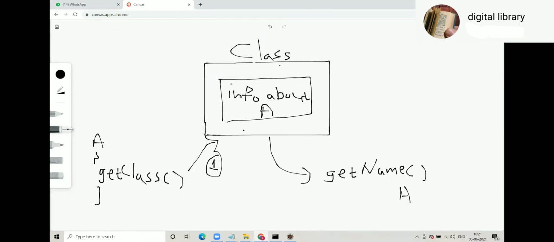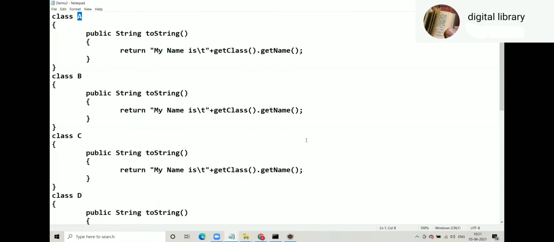Get class returns a class reference, and on that reference you call get name. Followed? Henceforth, whenever you want to print the class name inside a class, always remember get class dot get name.